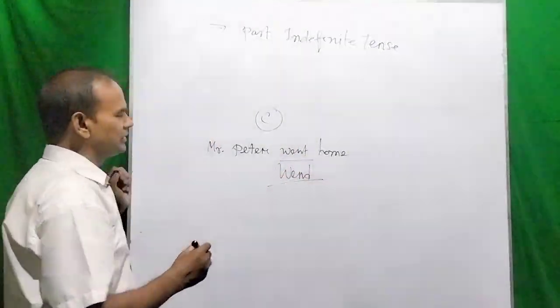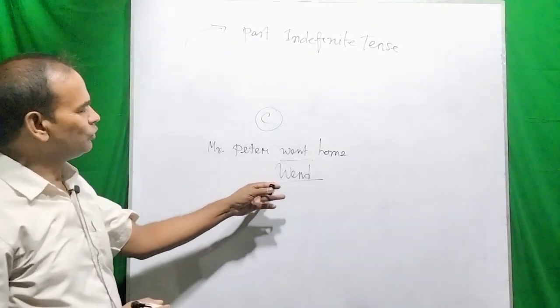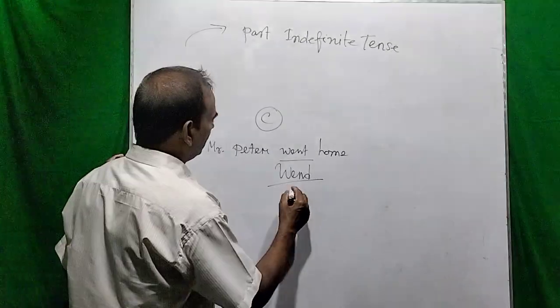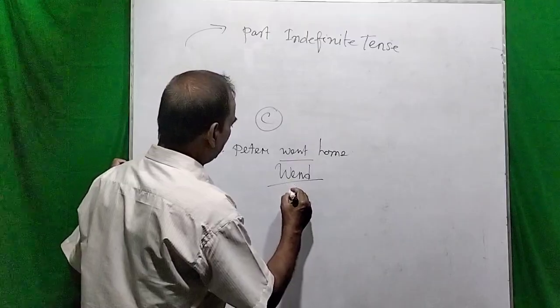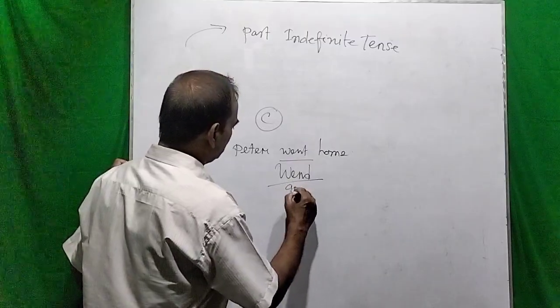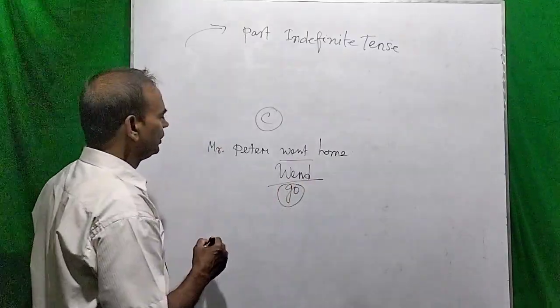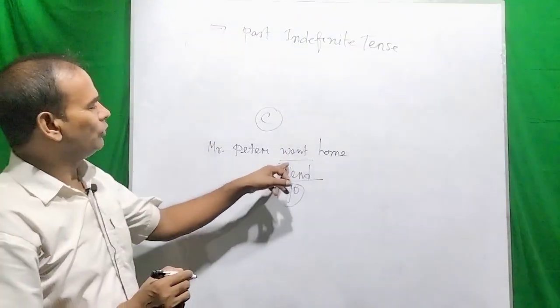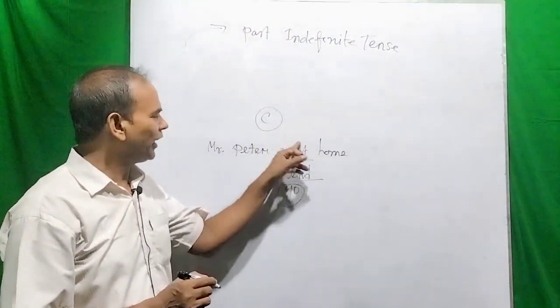So from this word went, we have taken go. From went, we have made the past form went.